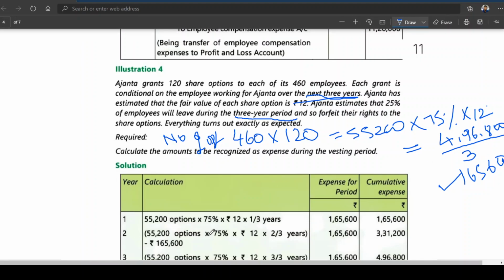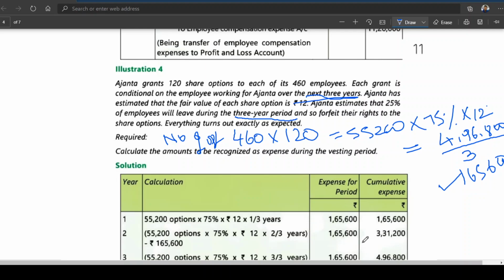55,200 options into 75%, into 12, into 1 by 3 for the first year gives 1 lakh 65,600. For the second year, 2 by 3 also gives 1 lakh 65,600, and the last year, 3 by 3, also 1 lakh 65,600. But here what they have done is take a cumulative expense.